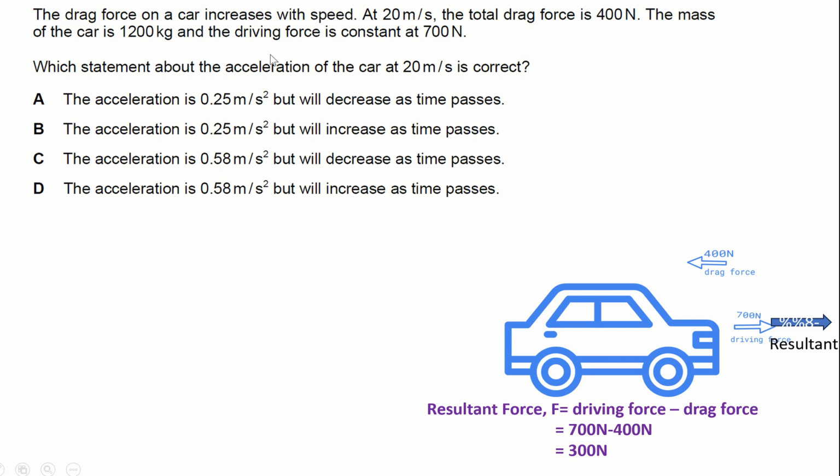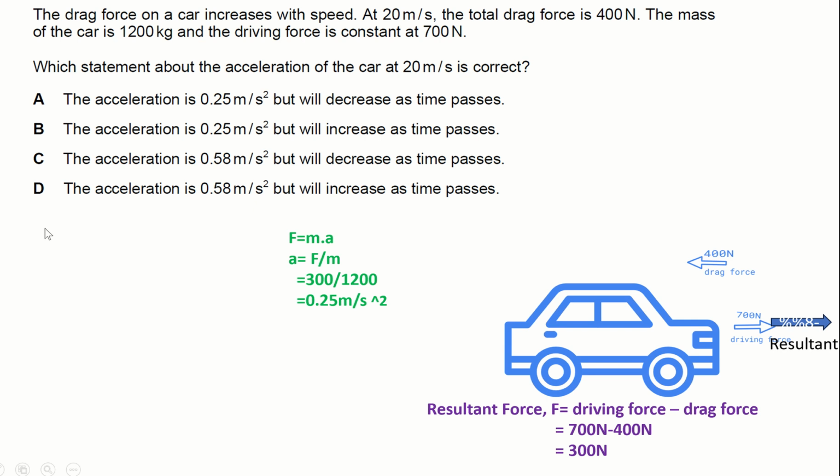So how will we find out the acceleration of any object moving? For this, we should know Newton's second law of motion. What does it state? Any object which has got some mass, when acted upon by a force, will experience an acceleration. So the relation is force is equal to mass times acceleration. Here we have to find out acceleration, so acceleration is force divided by mass. So the resultant force is 300 Newton divided by 1200 kilograms, which is 0.25 meter per second square. So the acceleration we have found out to be 0.25 meter per second square.